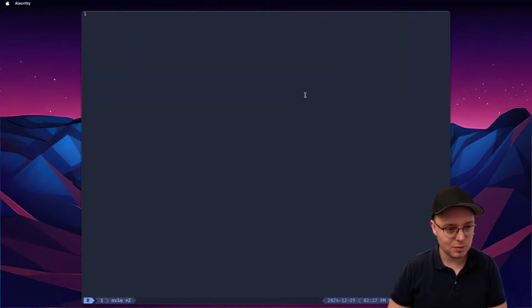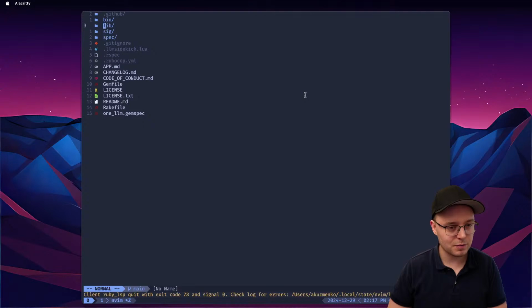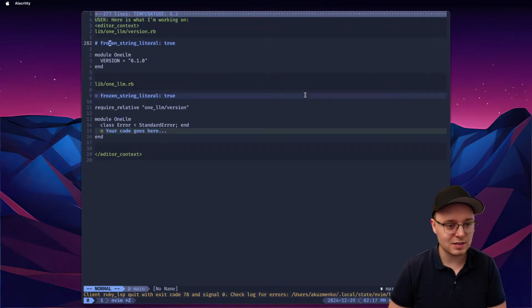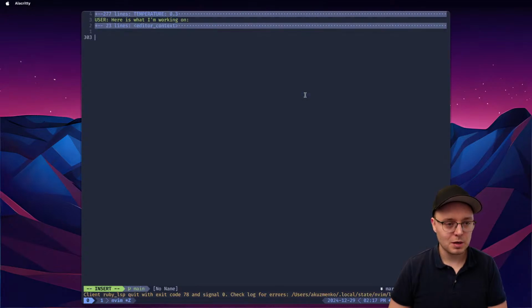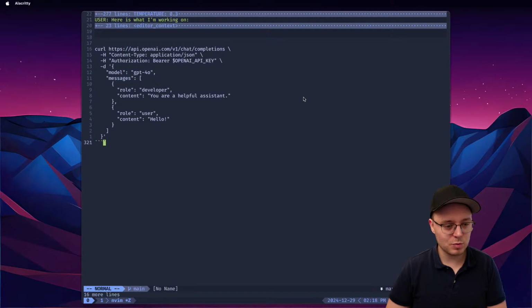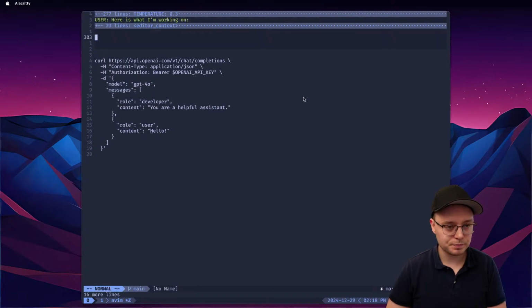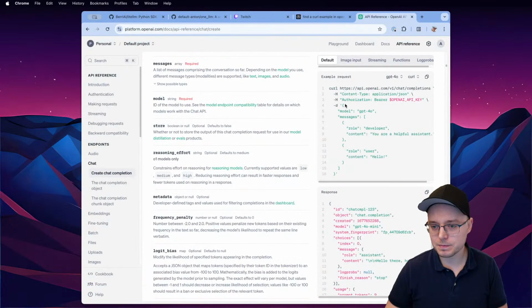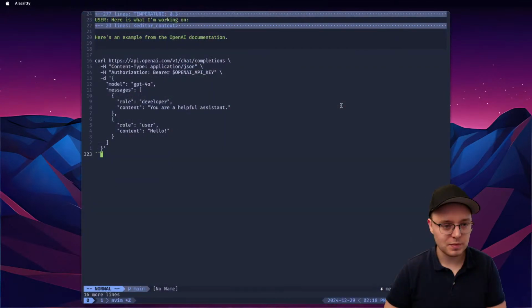Let me actually inspect what files we have here. I don't think we have much, right? So we have this and that. Okay, that's all we have. Cool. So I'm gonna code with this dir. Again, this is a shortcut that I have, and it just adds the context of the entire directory here. And I just copied this example from OpenAI. Here's an example from the OpenAI documentation.